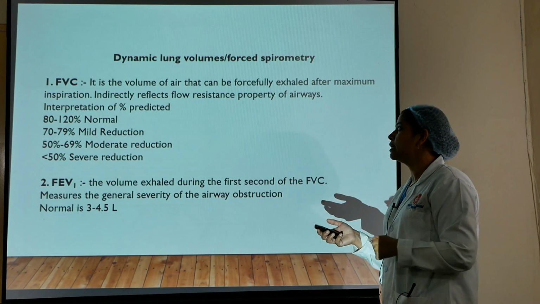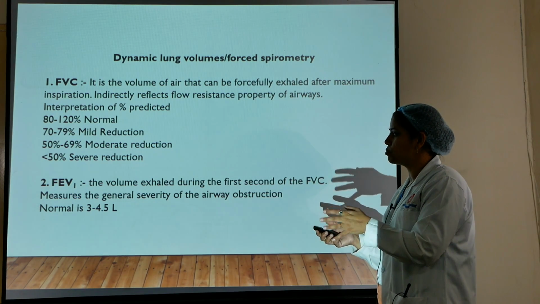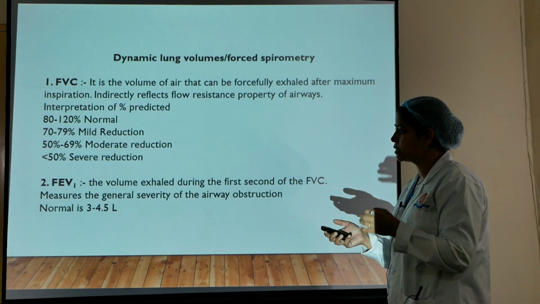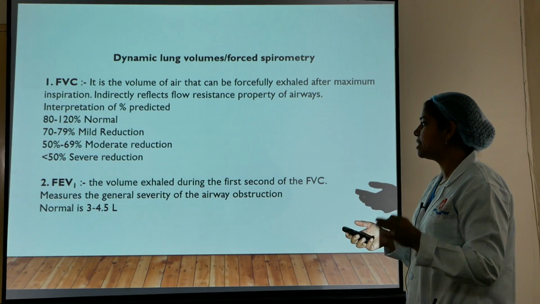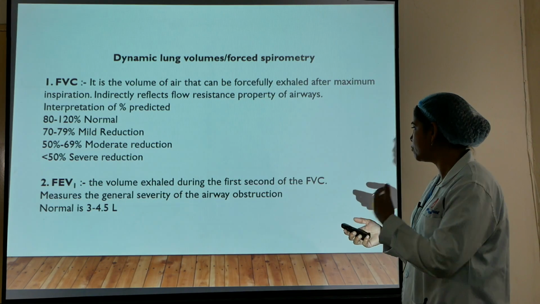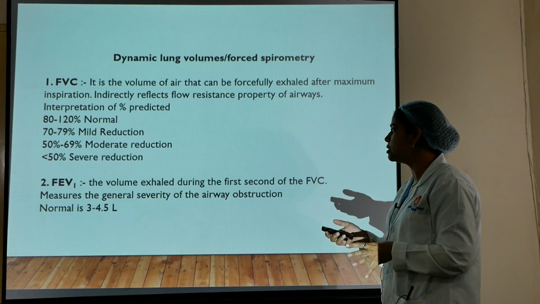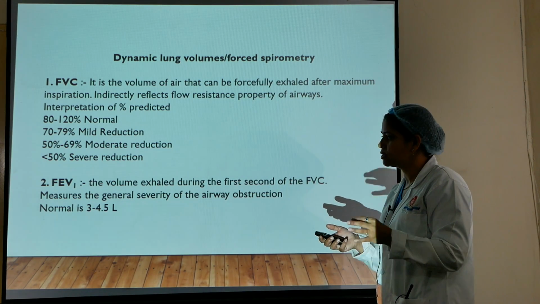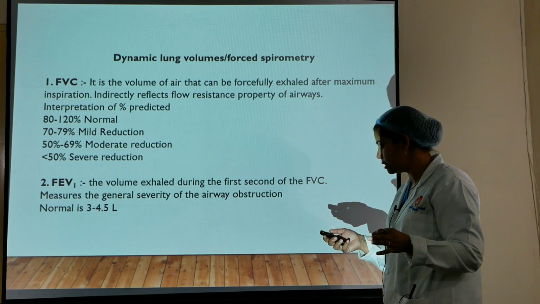Now another very vital dynamic lung volume which is important is forced expiratory volume in the first second, that is FEV1. The volume exhaled during the first second of the FVC measures the general severity of the airway obstruction. It is normally in the range of 3 to 4.5 liters.